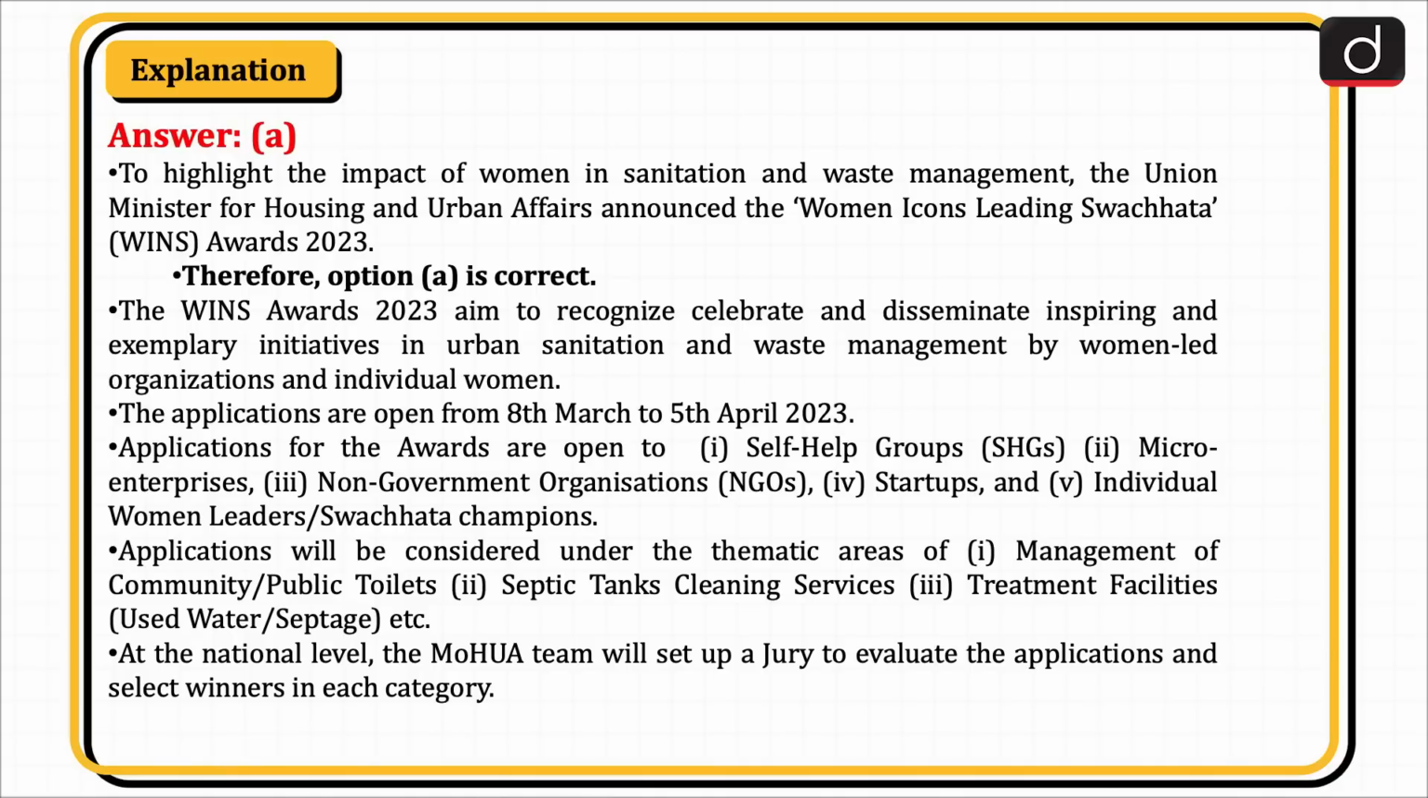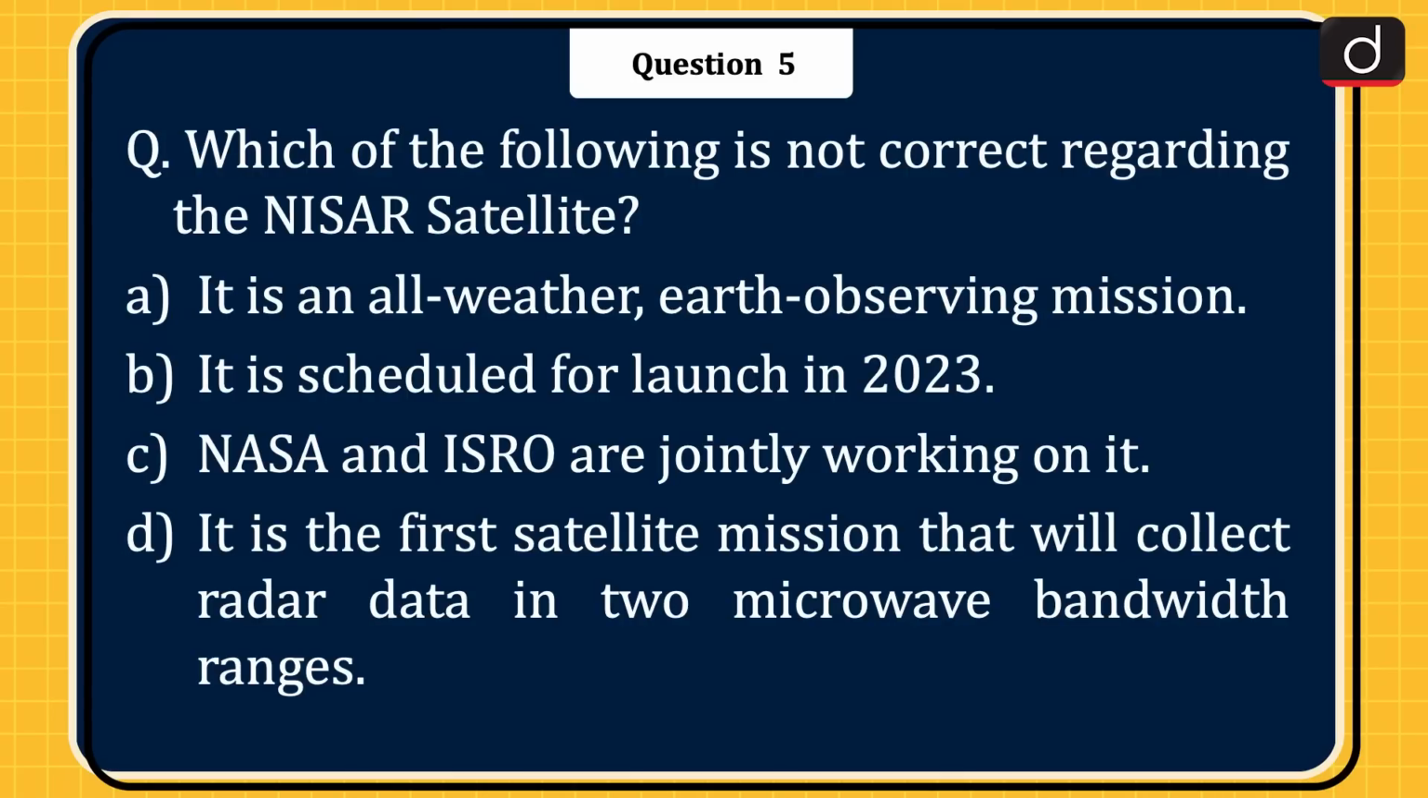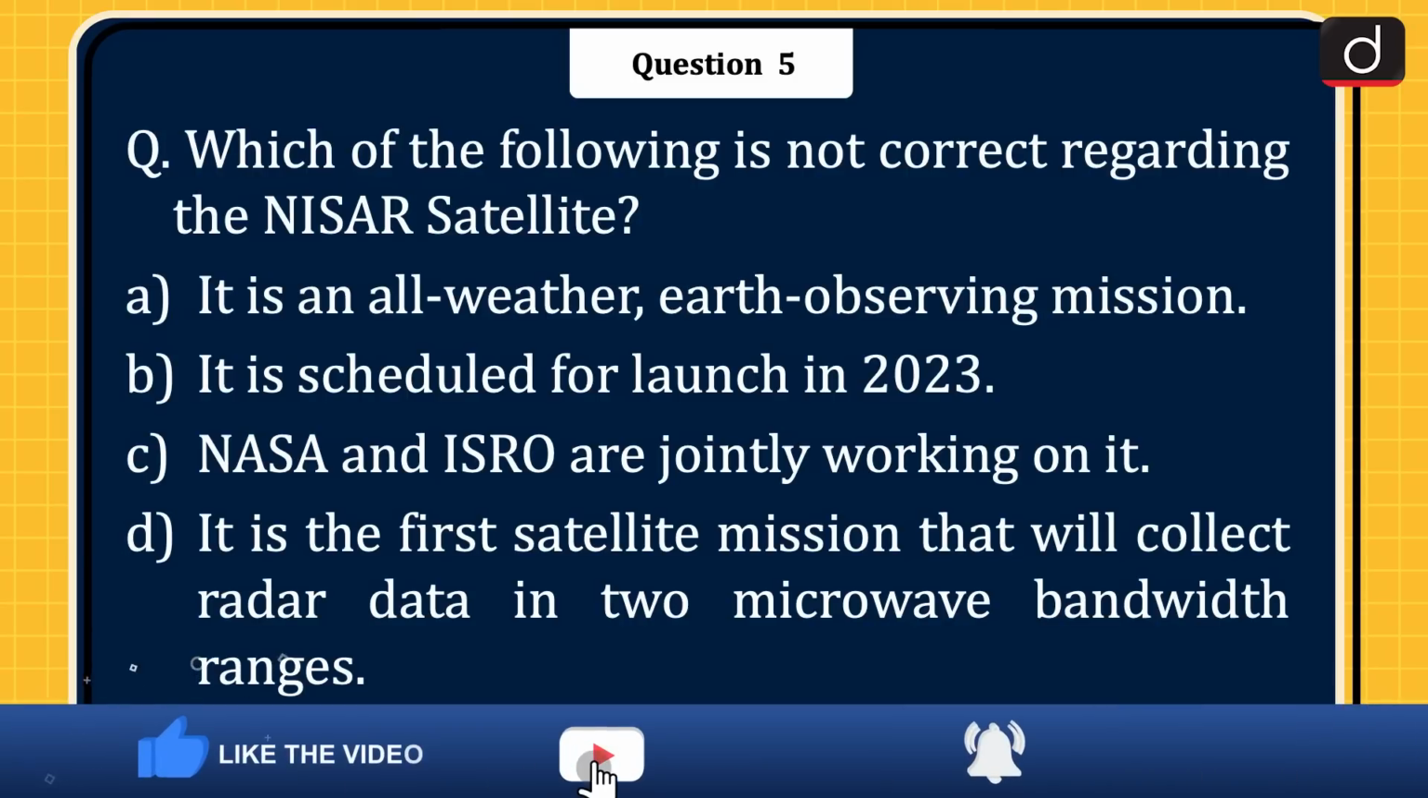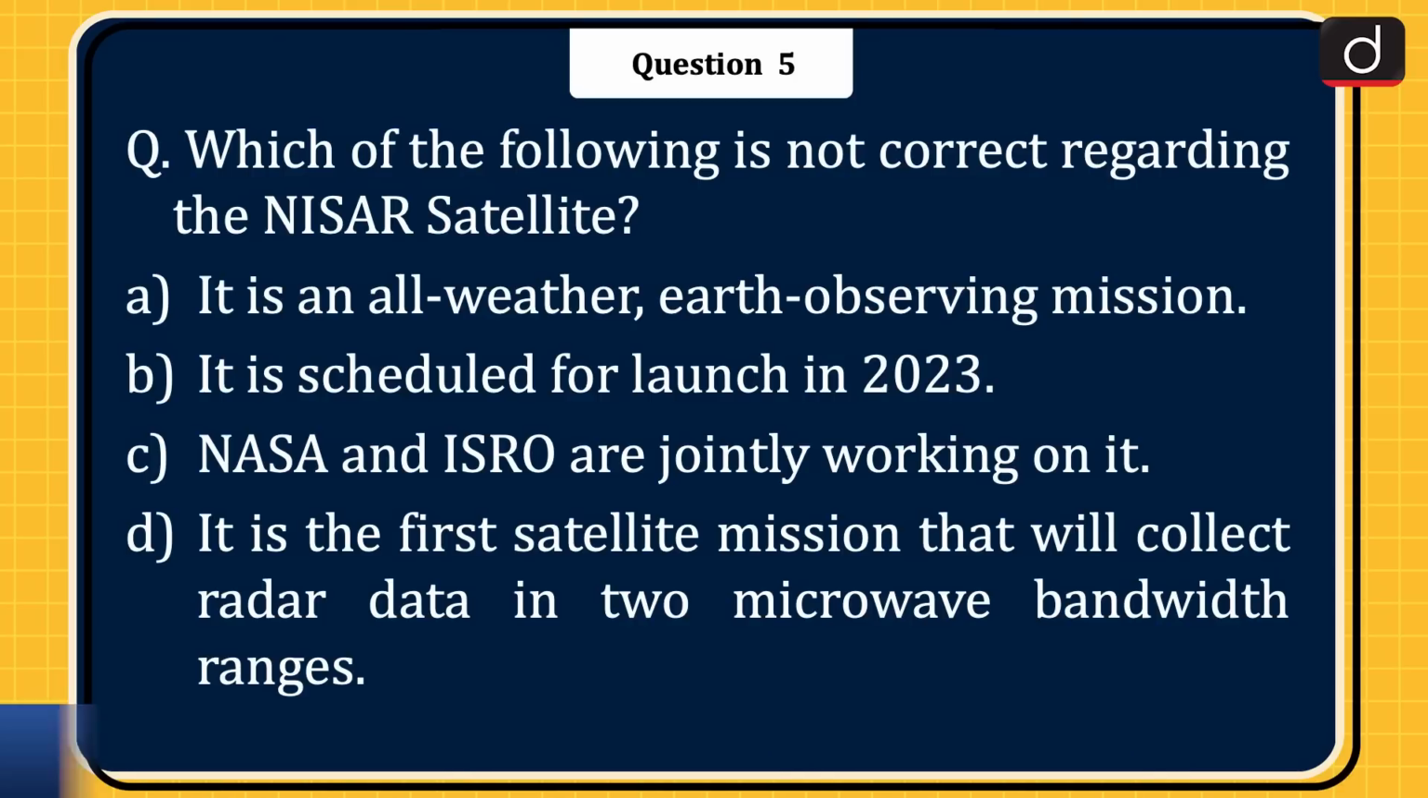Next question is, which of the following is not correct regarding the NISAR satellite? It is an all-weather Earth observing mission. It is scheduled for launch in 2023. NASA and ISRO are jointly working on it, or it is the first satellite mission that will collect radar data in 2 microwave bandwidth ranges. The correct answer is option B.